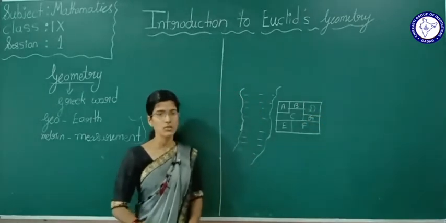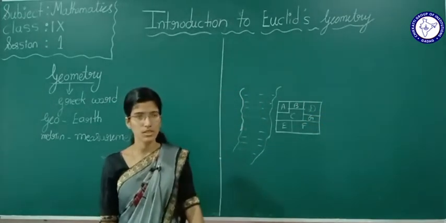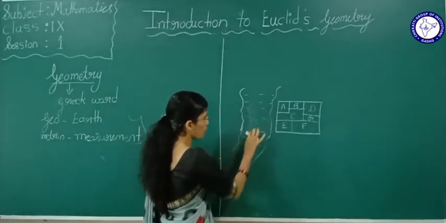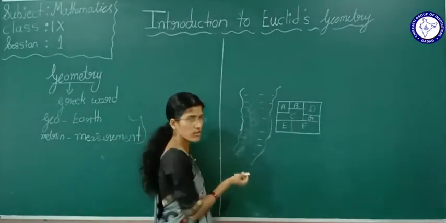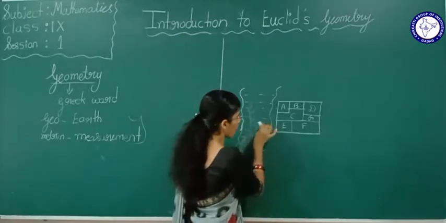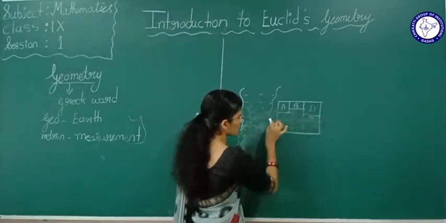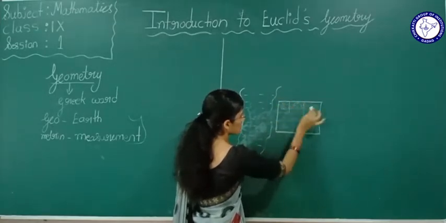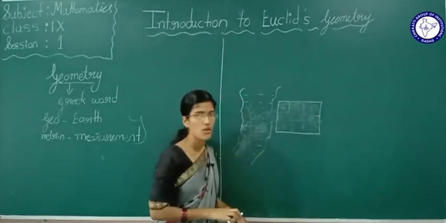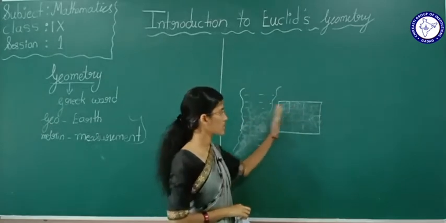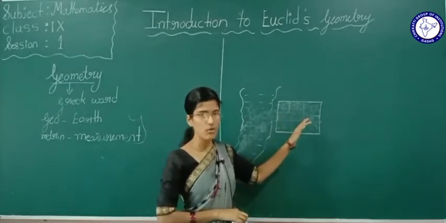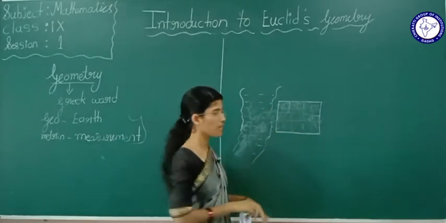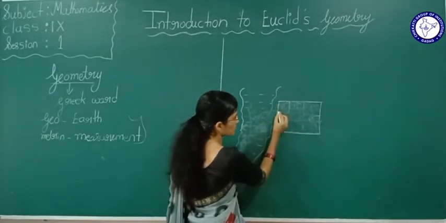So when the river Nile overflowed, all the water used to come into this land. At that time, what would happen? See, they used to do markings. The person A used to do markings.